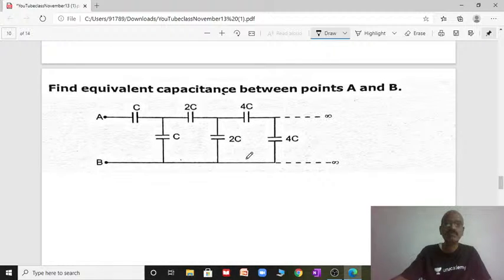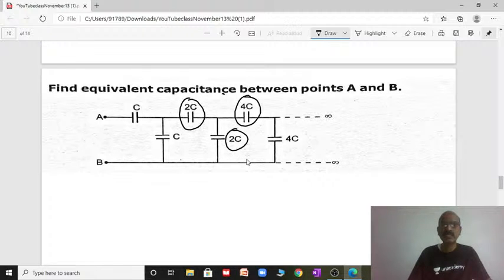Similarly we can practice as given here. You can see here 2C, here 4C. Here you see C, next 2C, 4C. So what happened here? If I take the 2 points C and D, it is repeated twice.